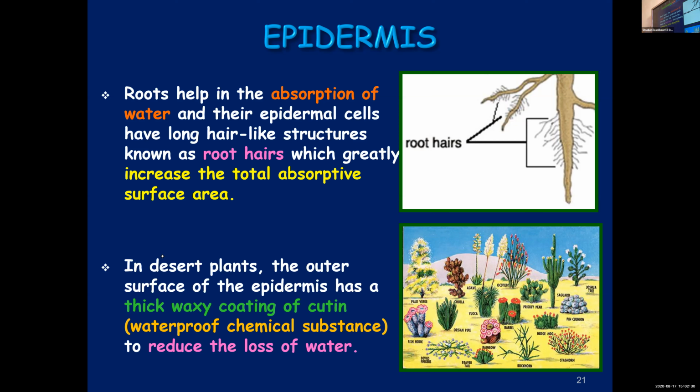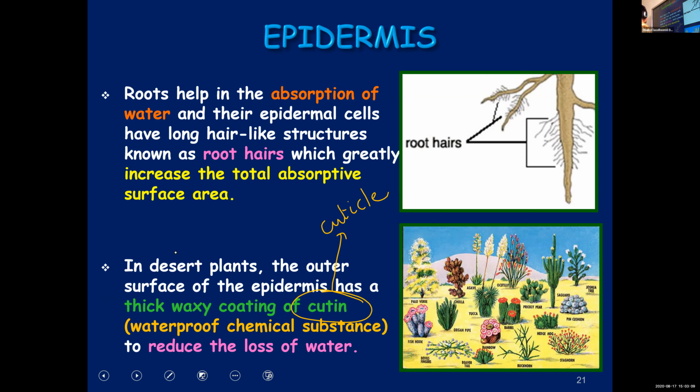The second point is that in desert plants, just now we said about cuticle. Cuticle is made of a substance known as cutin. The waxy water resistant layer, cuticle, is made of a substance known as cutin. And you can find that in desert plants. I've given the picture of several desert plants over there. And these desert plants too have a thick layer of cutin or cuticle. The substance is cutin, and it helps them to reduce the loss of water.